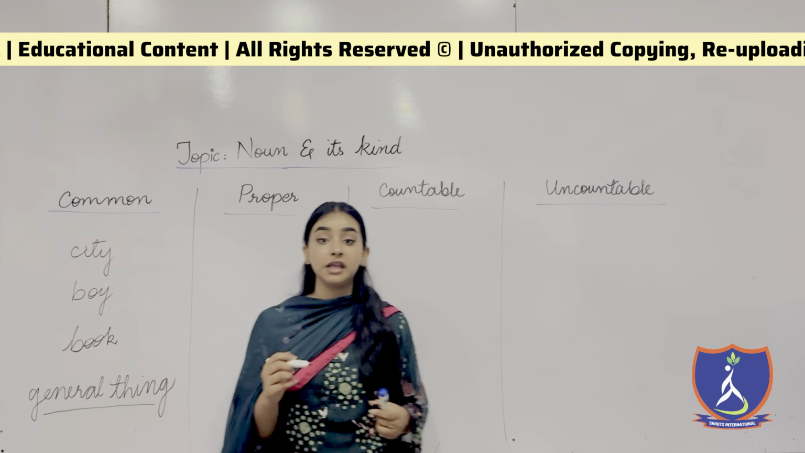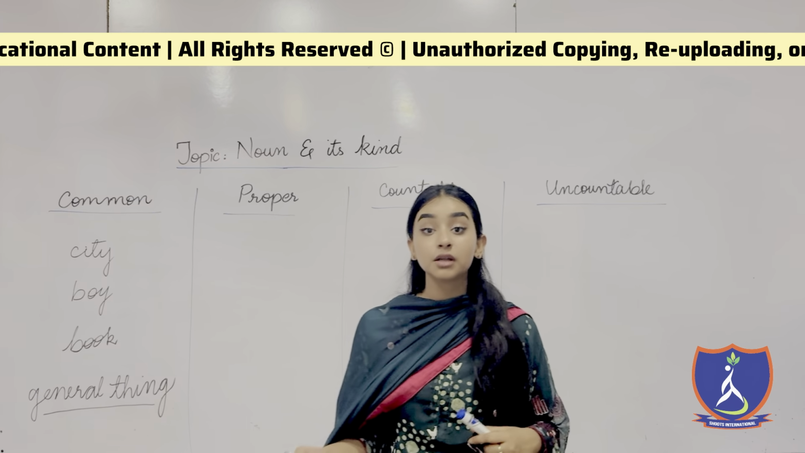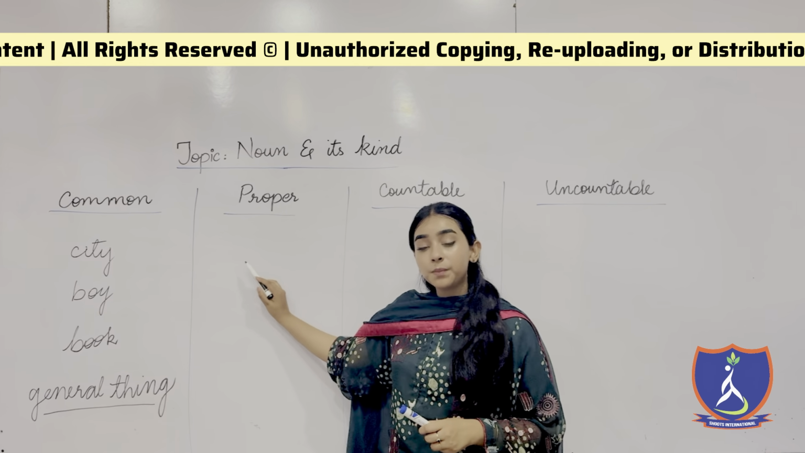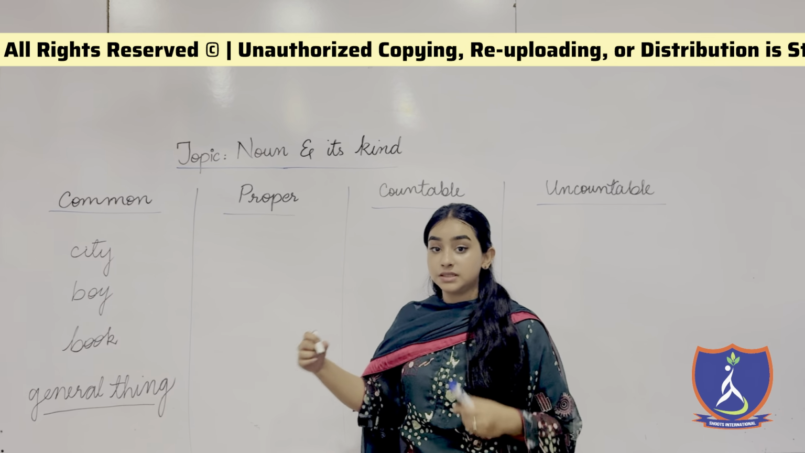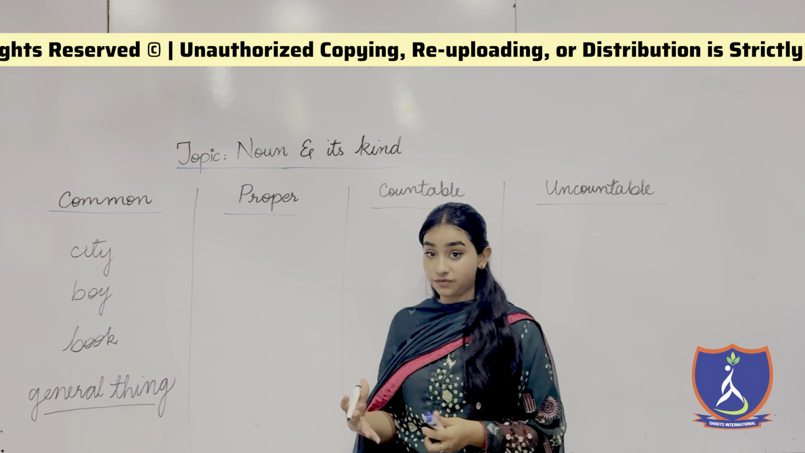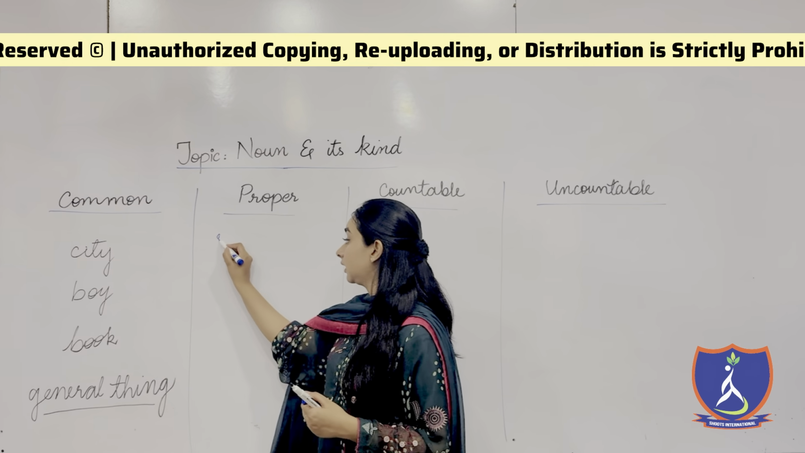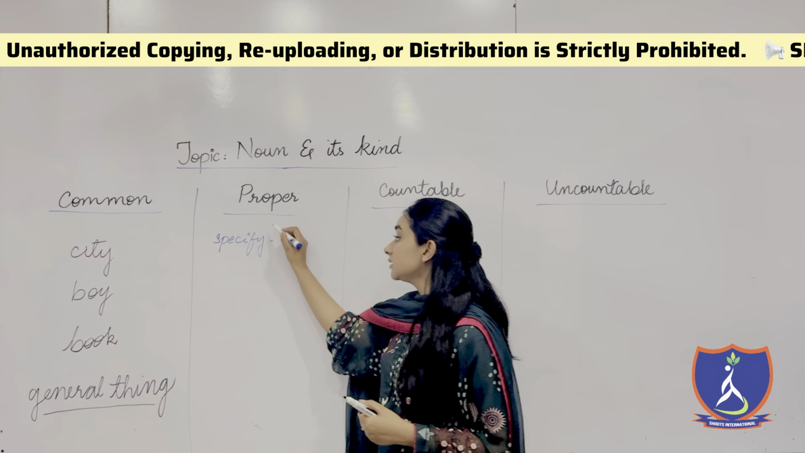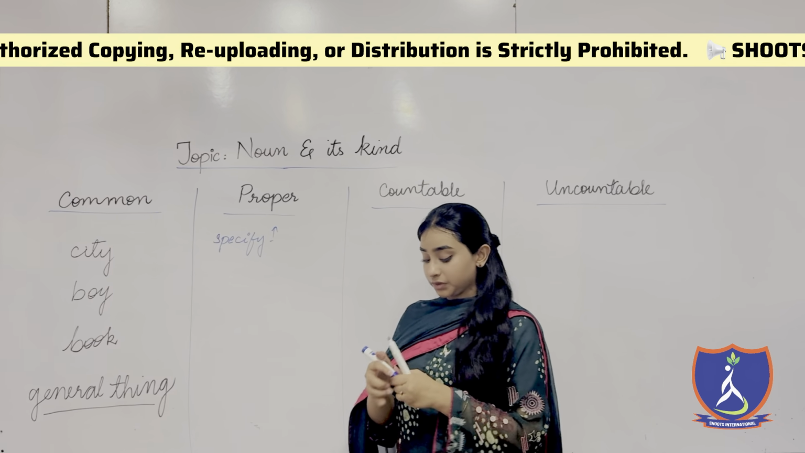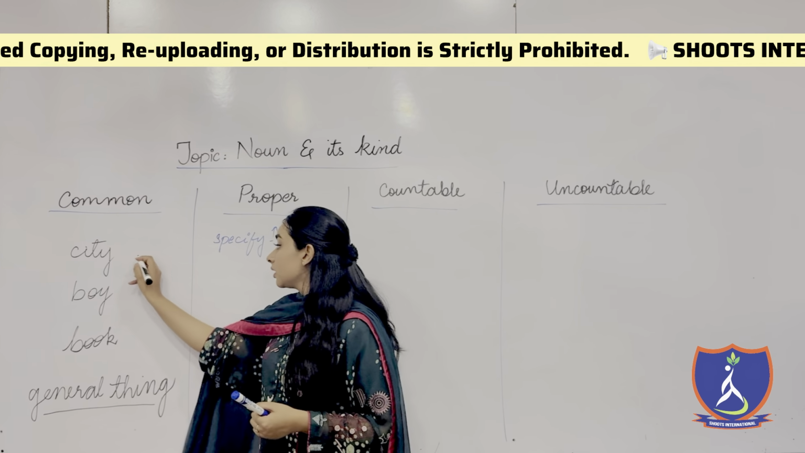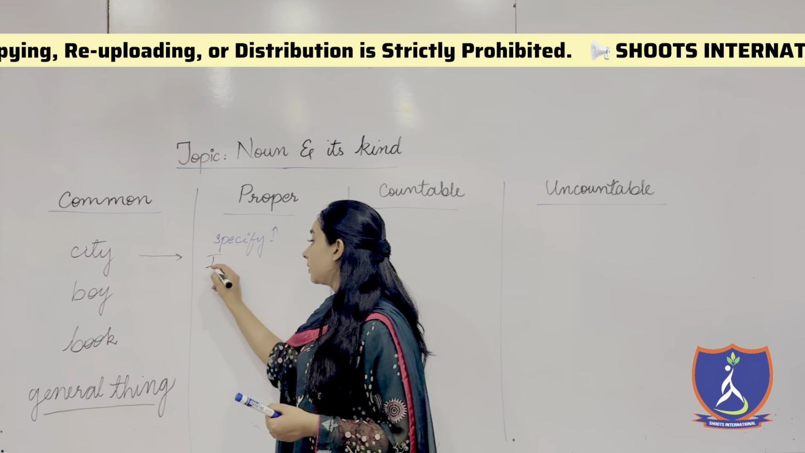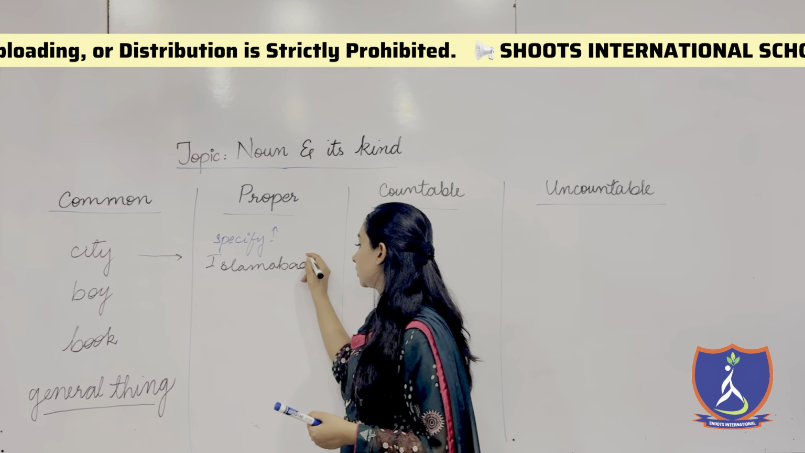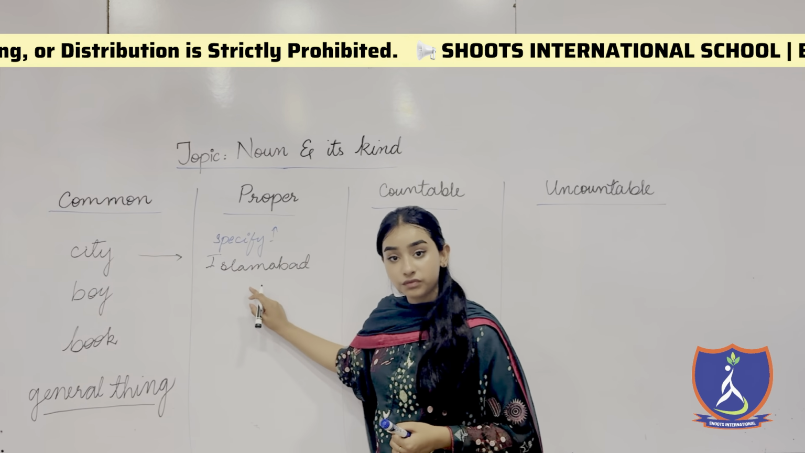Any general thing, any ordinary thing is known as a common noun. Now, when we shift towards the proper noun, it is something very special, something very important, a specific thing. When we specify the thing, it is known as a proper noun, right? Now, city was a common noun, but Islamabad is a proper noun. Now we have written the name of the city.